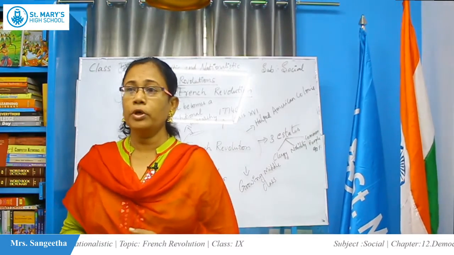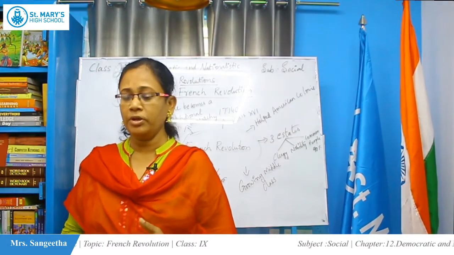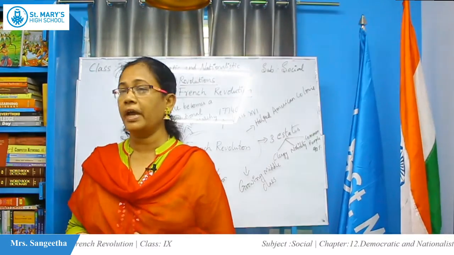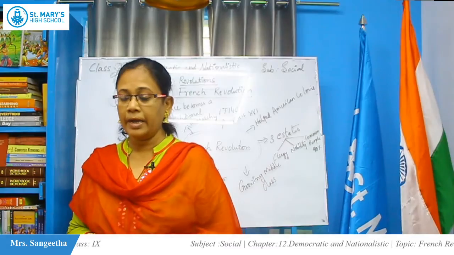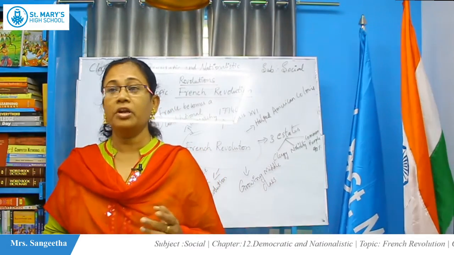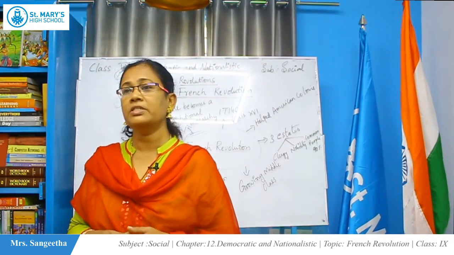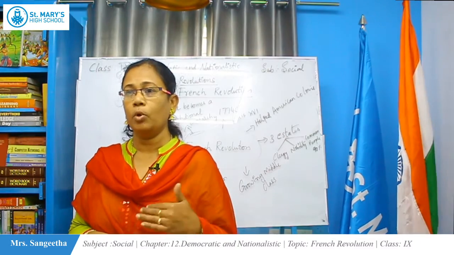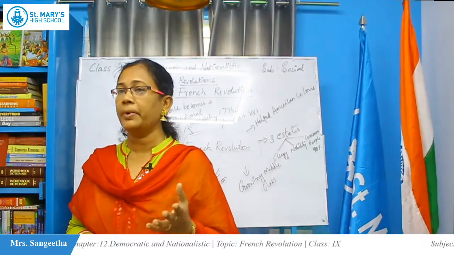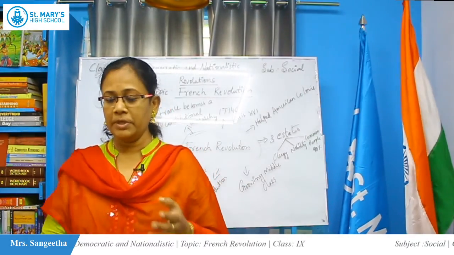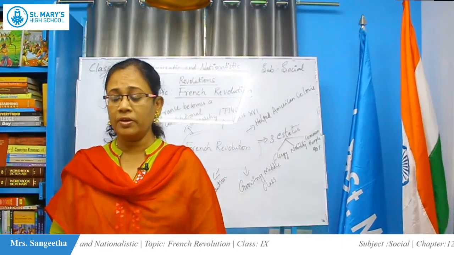And before that, we discussed the three revolutions that happened in this world: the democratic revolution, the scientific revolution and the industrial revolution. These are the three great revolutions that happened in the world. Before we reached today's modern world, these three revolutions happened, and because of these, today we are enjoying the fruits.